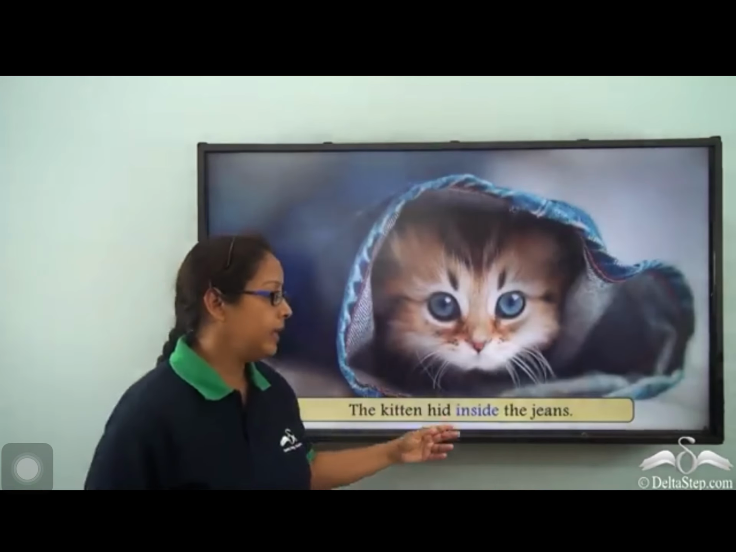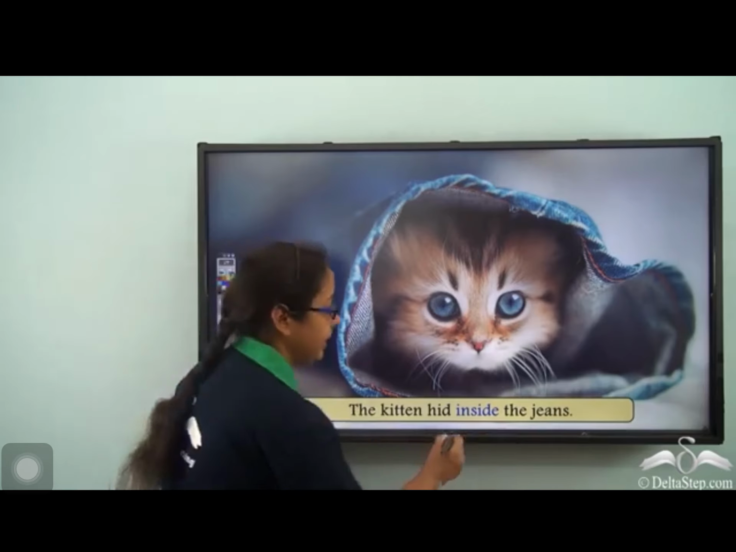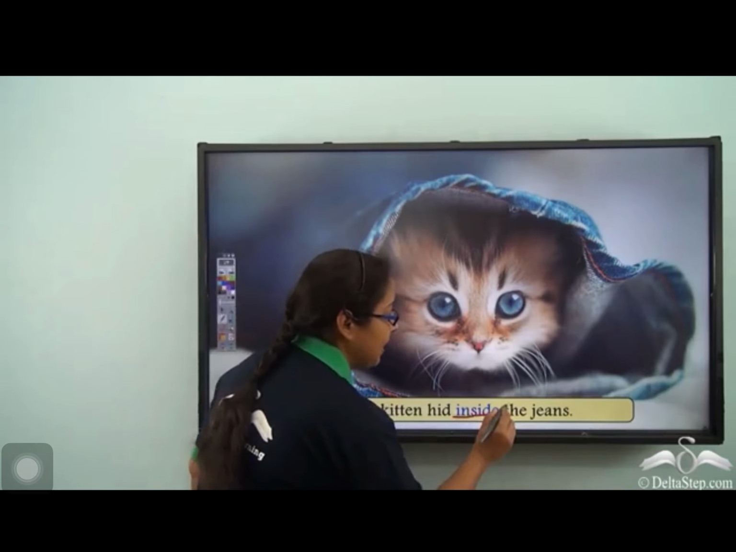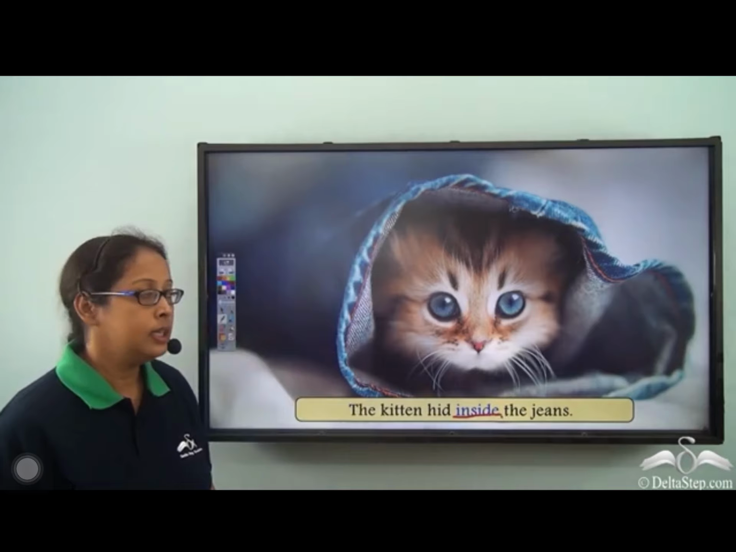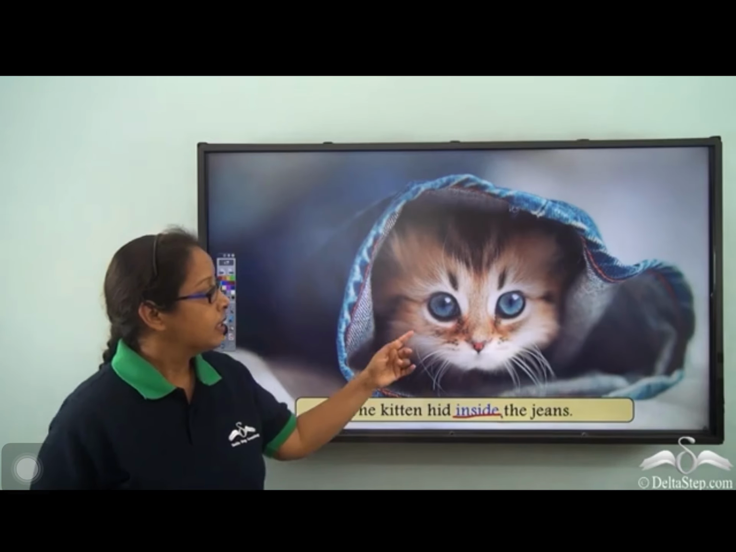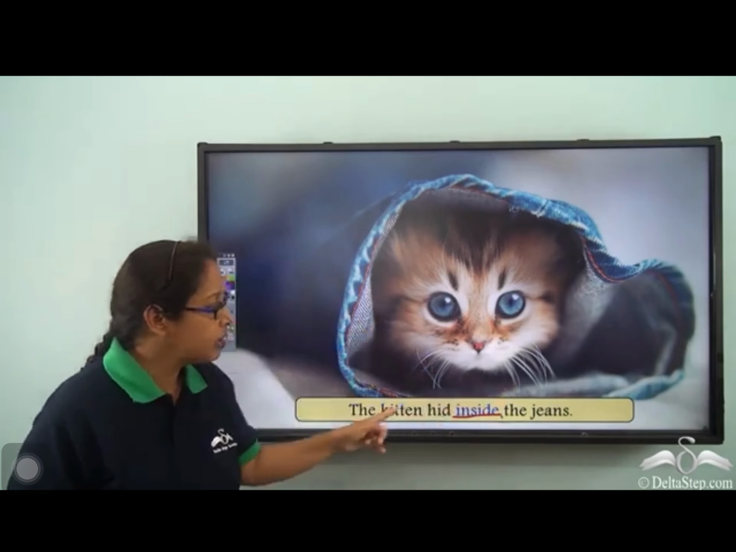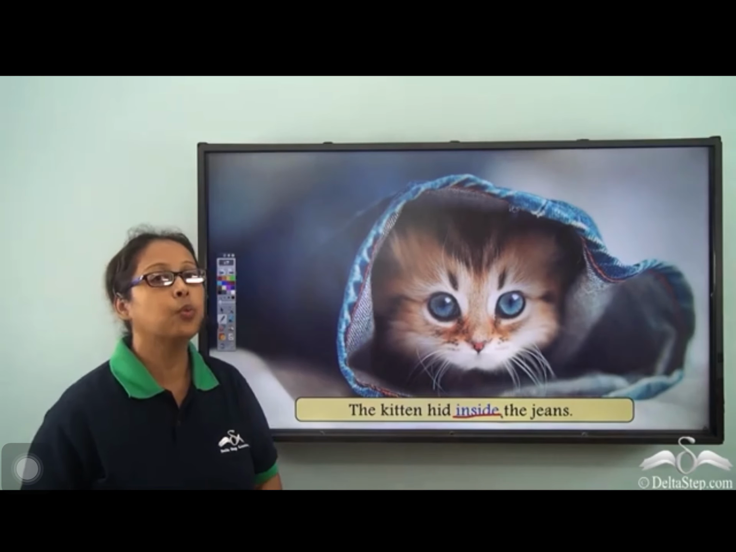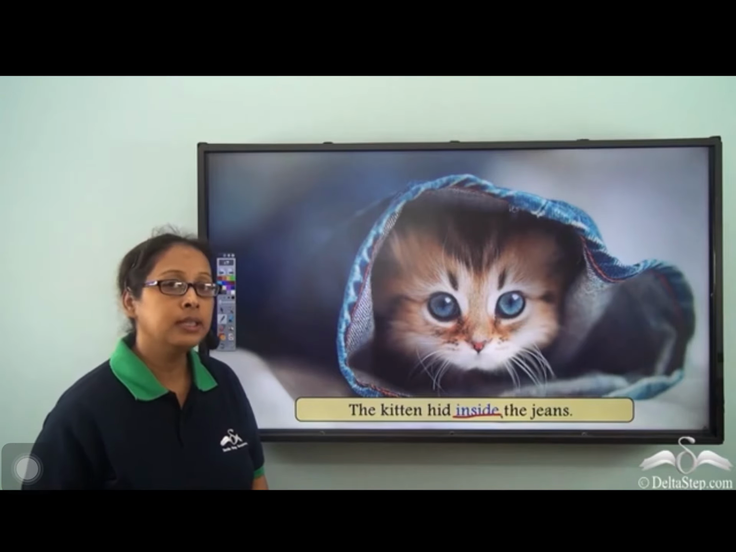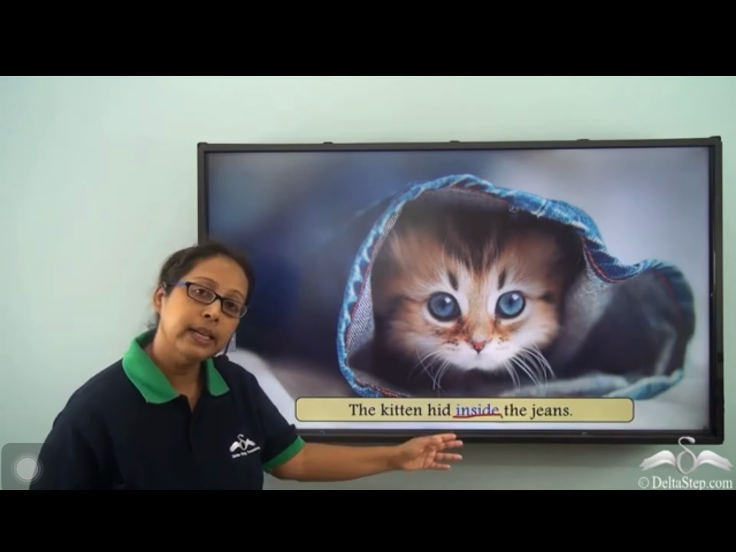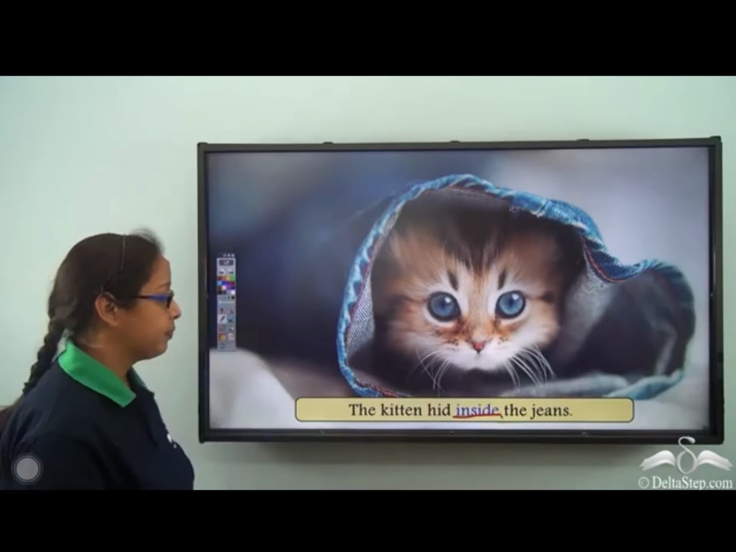The kitten hid inside the jeans. Where? Inside. So inside is the preposition here. It is telling us the position of the kitten. And look at this kitten. It is completely surrounded or enclosed within the jeans. So we will not say anything other than inside over here. It is inside the jeans.